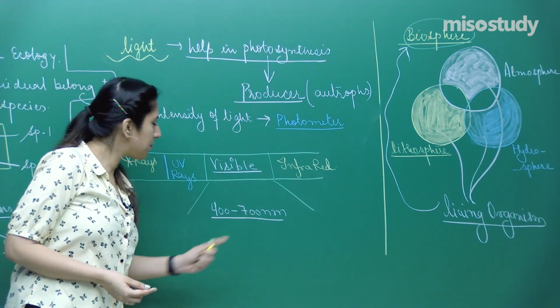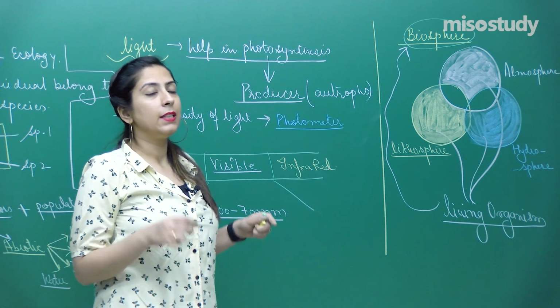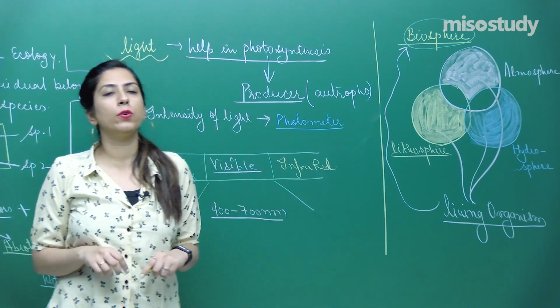Our visible spectrum falls under 400 to 700 nanometer, and this is the part in which photosynthesis occurs.